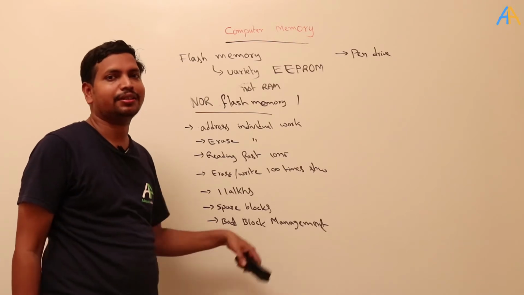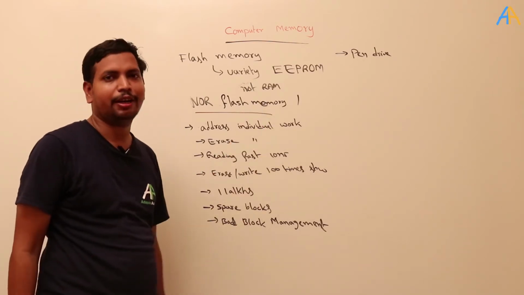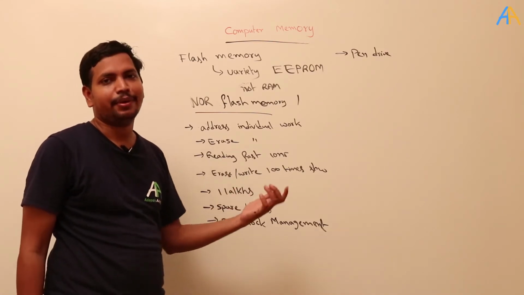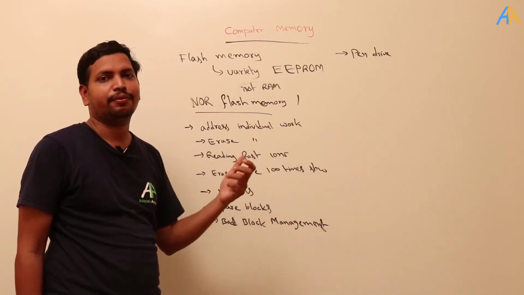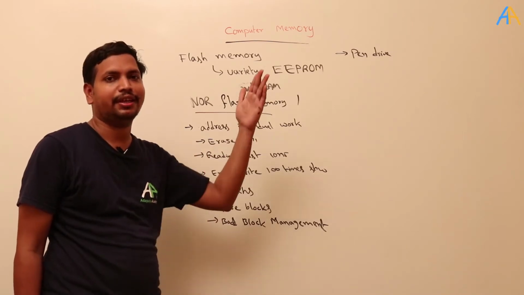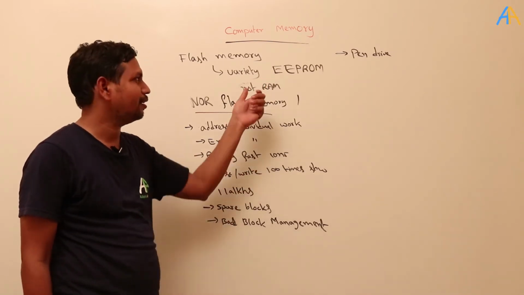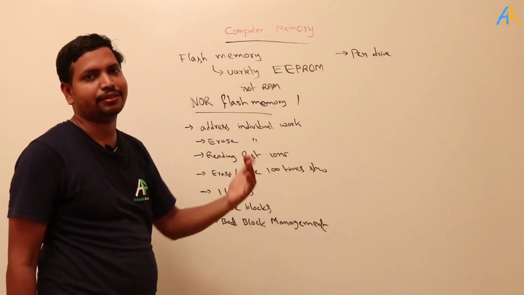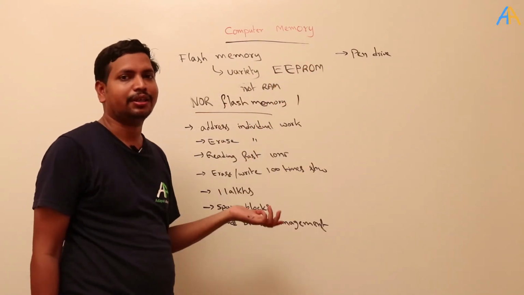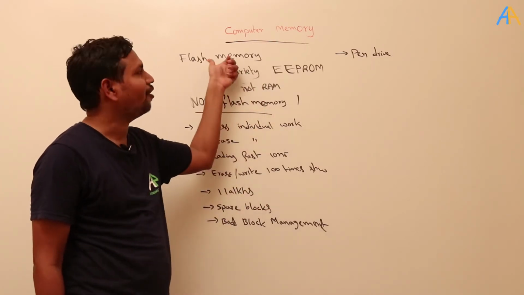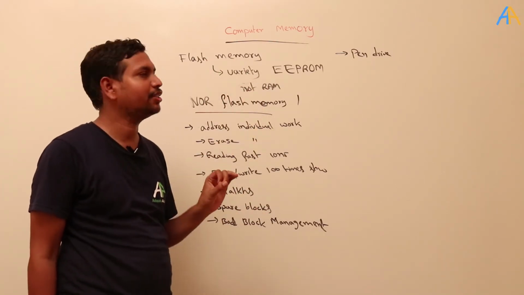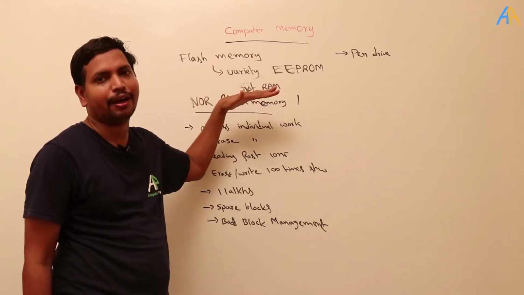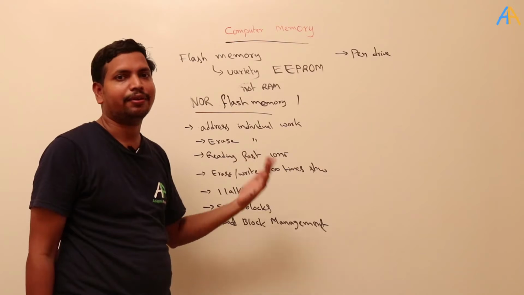The only difference is that it is not randomly accessible. Randomly accessible means accessing each and every bit takes the same time. RAM means random access memory, meaning it takes the same time to access each and every address of the memory, but flash is not like RAM. In EEPROM, it takes the same time to access any address, like reaching any house takes the same time, but in flash memory it is not like that. That's the only difference between EEPROM and flash memory. So it is not a random access memory. It will take different time to access different locations.